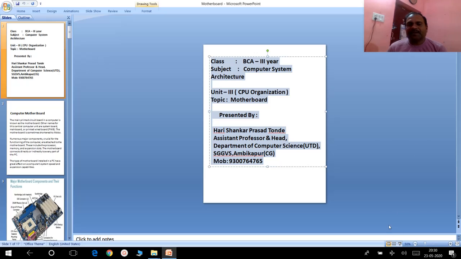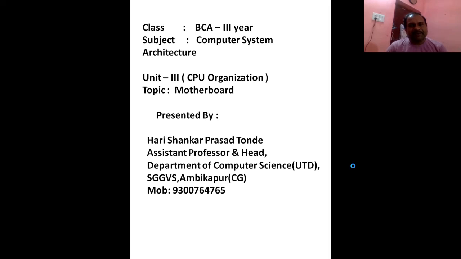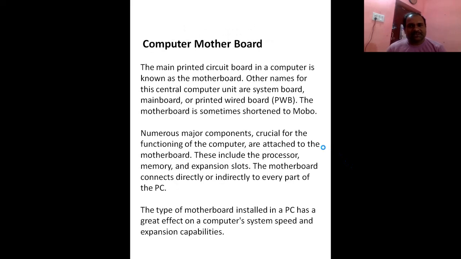As you all know, the motherboard plays an important role in the working of any computer system. Why? Because this motherboard has control of all the peripheral parts available within the computer system, so it plays a very important role. In this motherboard, various types of data boards, chips, slots, semiconductors and interfacing ports are available, and we are going to discuss all these things in today's class.